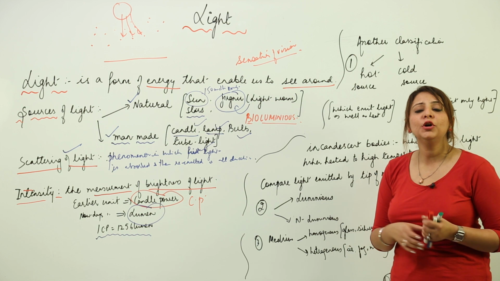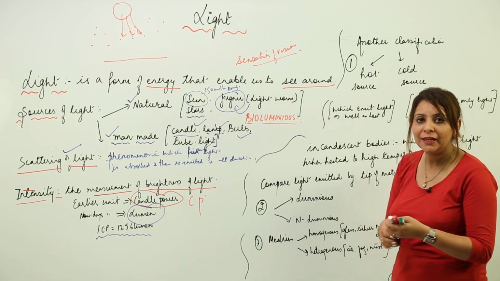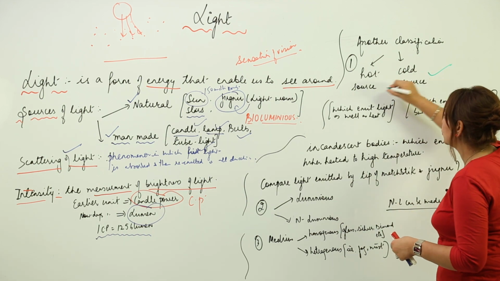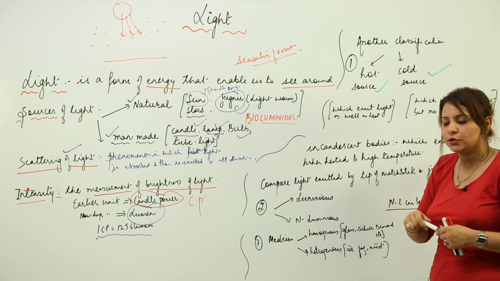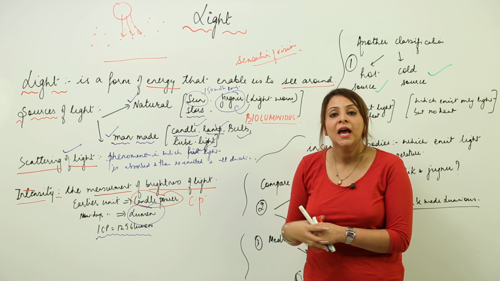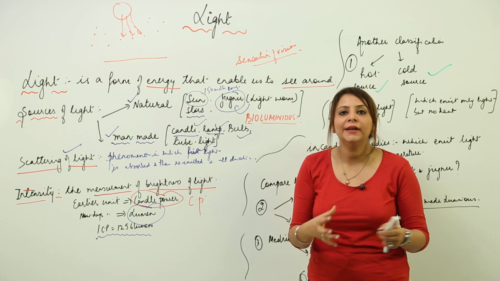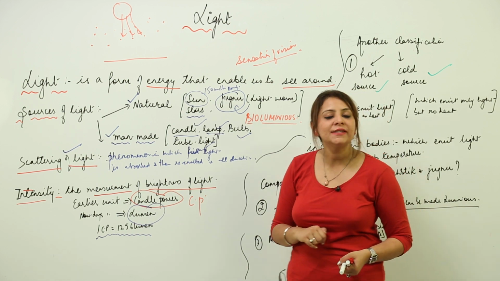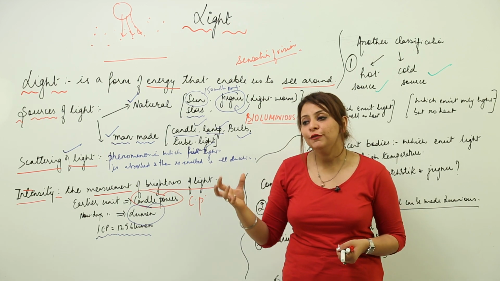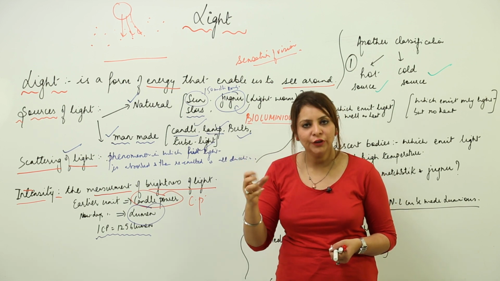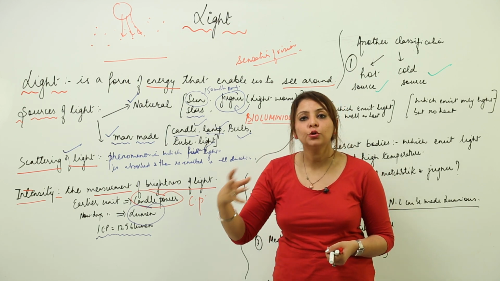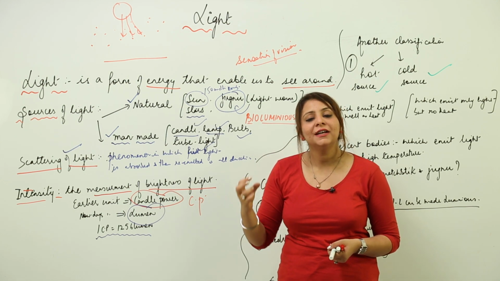Now depending upon the source from which the light is emitted, we have further classifications also. Like we have hot and cold sources. Some of the sources which emit light are called cold sources, and there are sources which emit light but are called hot sources. For example, a light worm emits light. If you touch that jugnu, will you feel hot? No, we won't feel any heat, because the light emitted by the jugnu is not warm, it is just light.